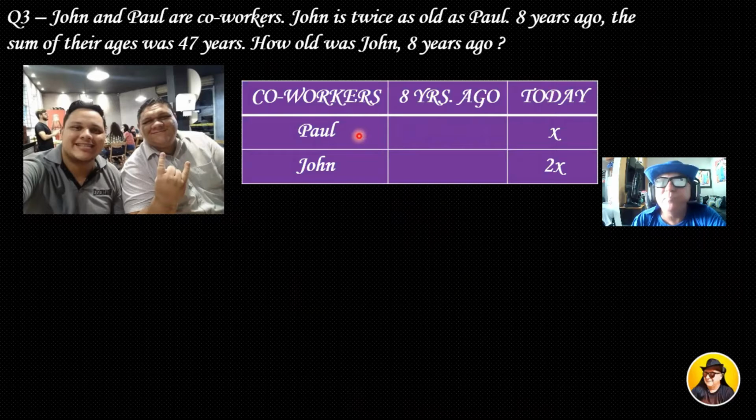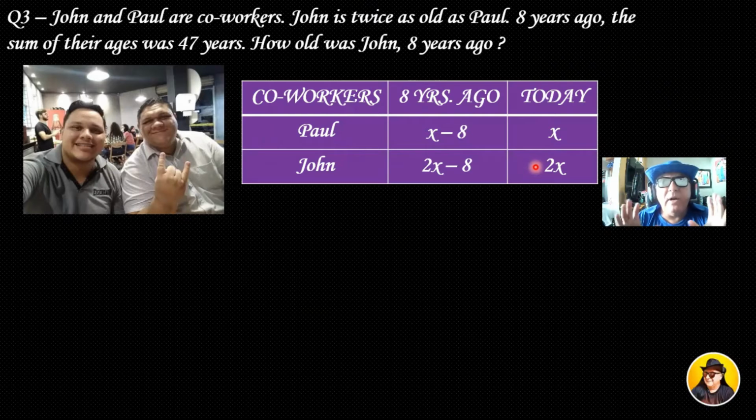Well, let x be the age of Paul. So Paul is x, and John is twice as old as Paul, so he is 2x. And 8 years ago, both of them were 8 years younger than they are today. So if Paul is x years old today, 8 years ago he was x minus 8. And John today is 2x years old, and 8 years ago he was 2x minus 8. Okay, it is very easy to understand.